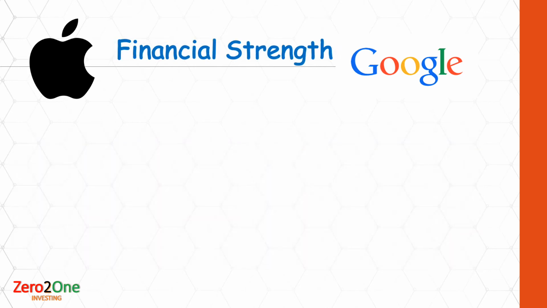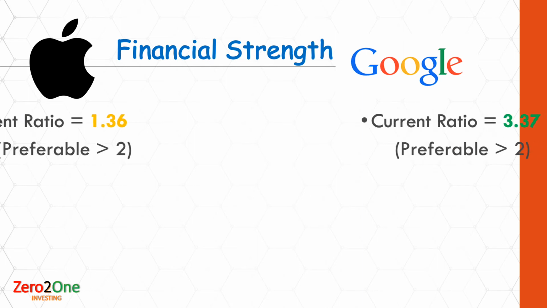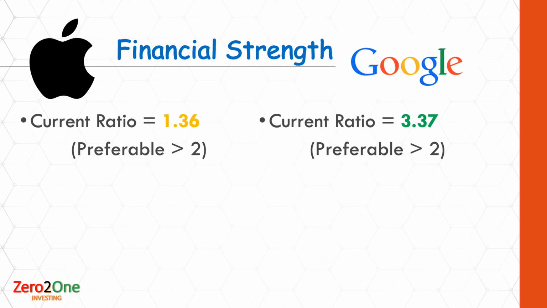Two of the most common and key indicator ratios for companies' financial strength are the current ratio and the debt to equity. Current ratio shows how much of current assets a company holds over the current liabilities. Low current ratio can be a red flag for the companies in the short term. I personally like to see companies having a current ratio of above 2. Clearly, Google has a fantastic ratio in comparison to Apple.